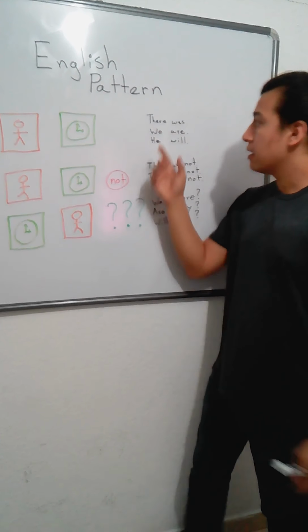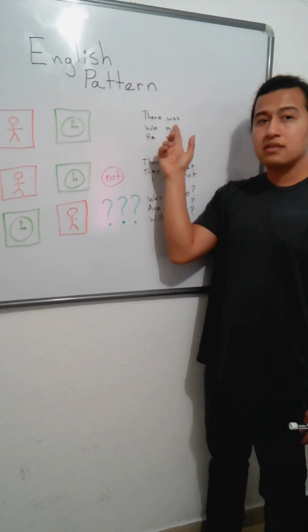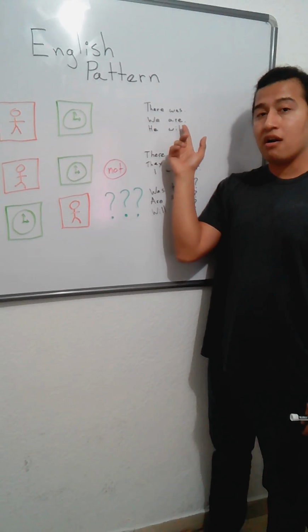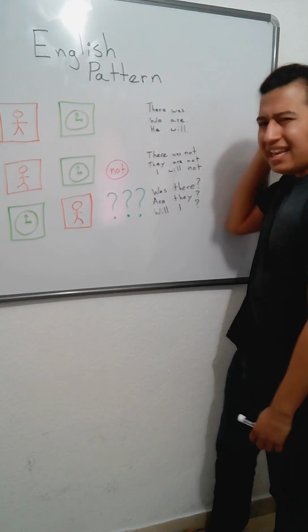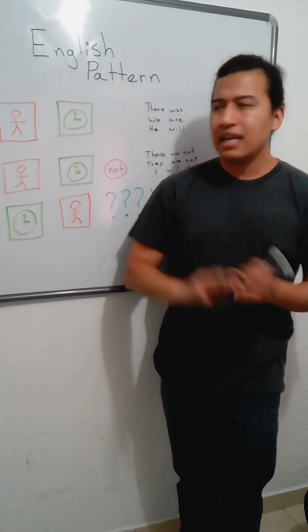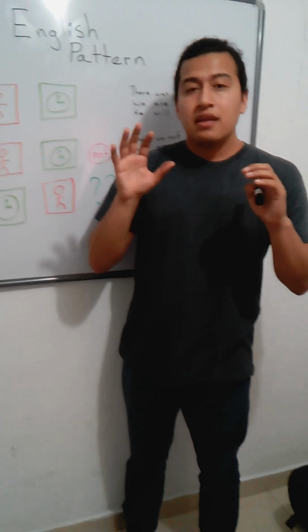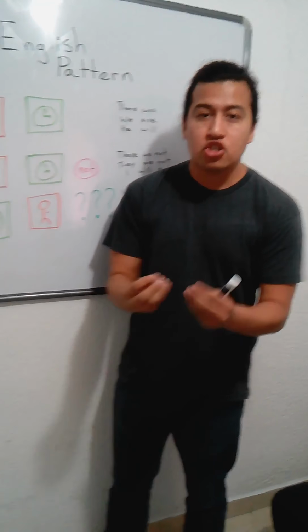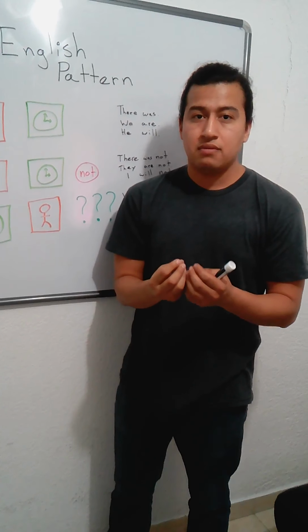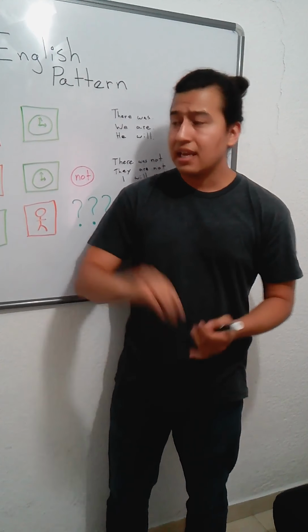For example, there was, we are, he will. Before putting any verbs, any adjectives, any location, that right there is telling you already that it's an affirmative. Nothing else. It's not a negative. It's not a question.